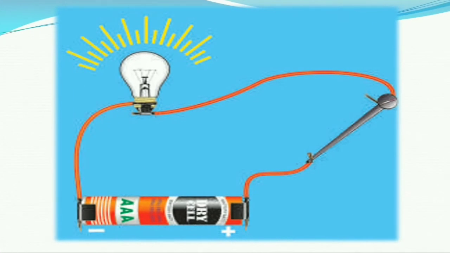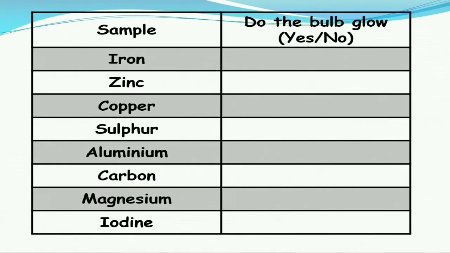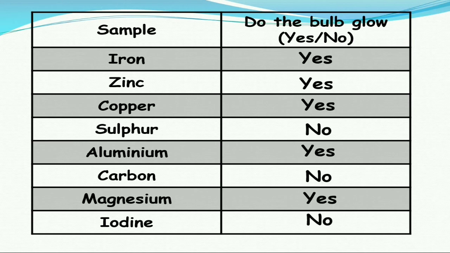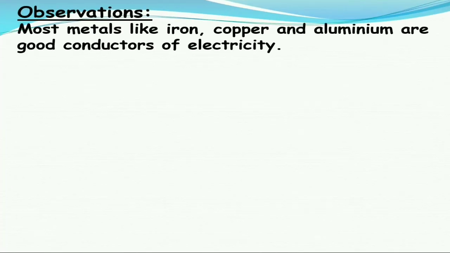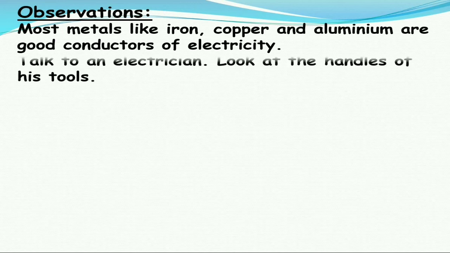This is the circuit we need to prepare, and in the place of the iron nail we can use different types of materials for this activity. We can know that by placing some samples the bulb will glow, and by placing some other samples the bulb will never glow. By checking the samples, iron, zinc, copper, aluminium and magnesium conduct electricity and the remaining do not. Observation: most metals like iron, copper and aluminium are good conductors of electricity.